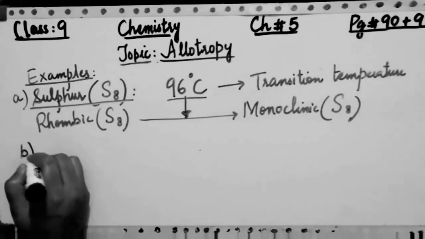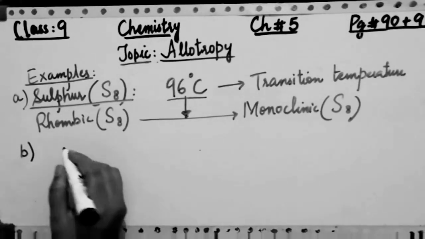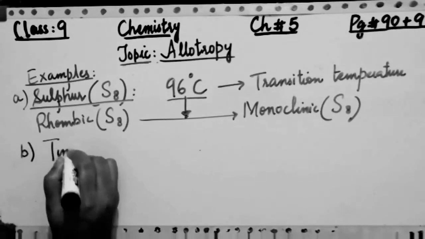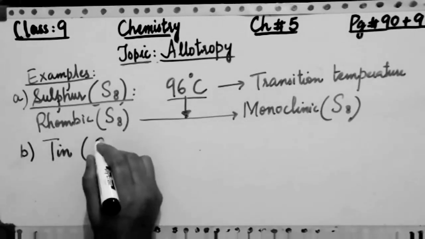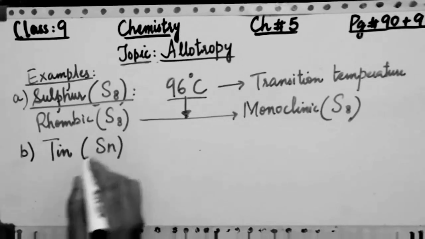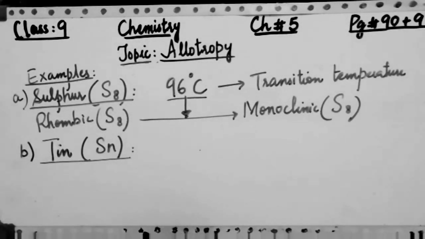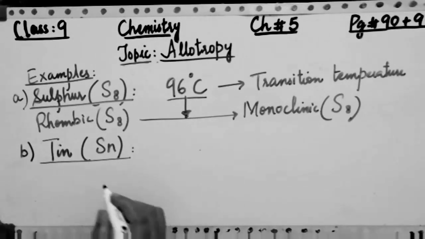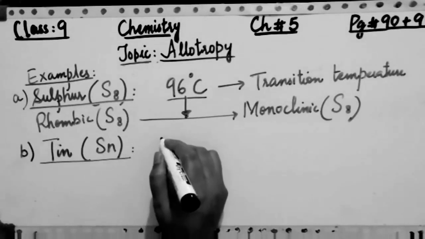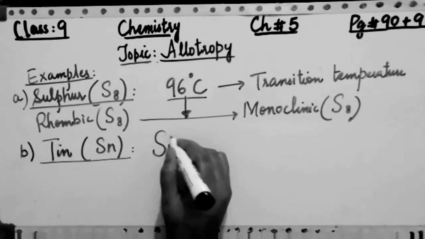Now I'm going to write the next example of the allotropic form of tin, having symbol Sn. You know very well about this metal tin, which has the symbol Sn. So this is the symbol of tin.